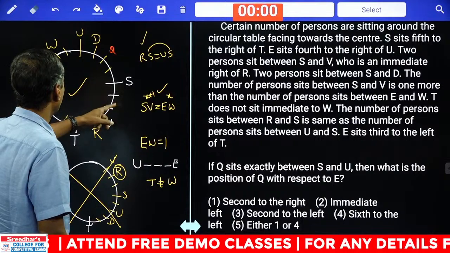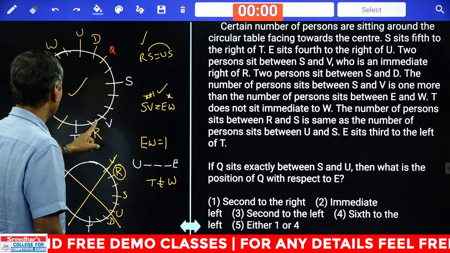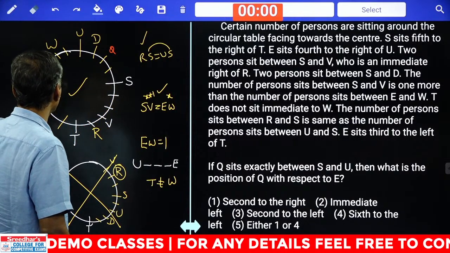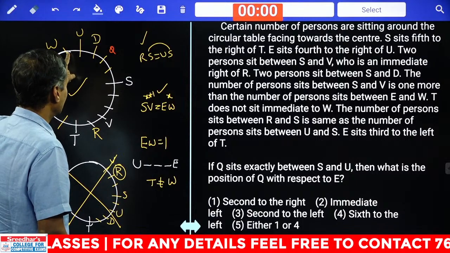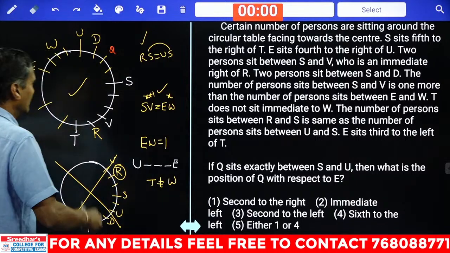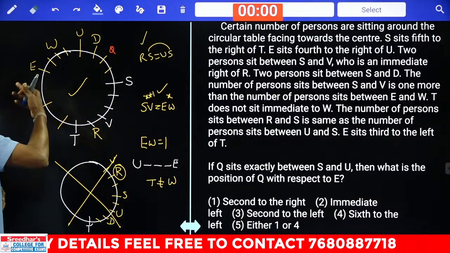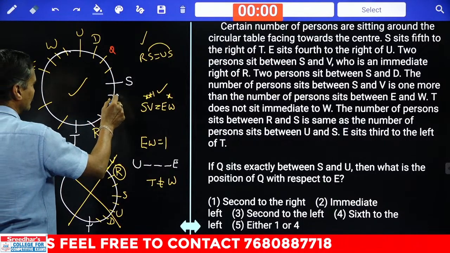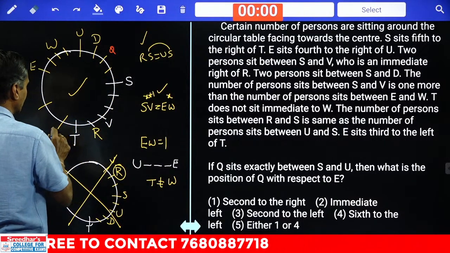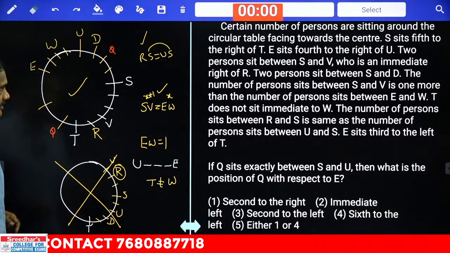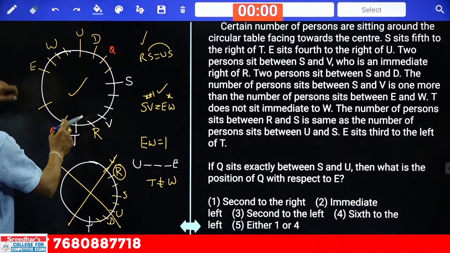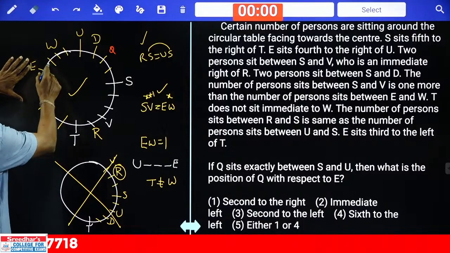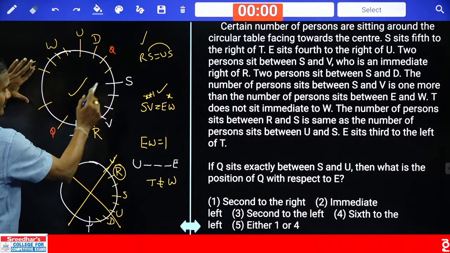Then Q sits exactly between S and U. And here in this case 1, 2, 3, 4, 5, 6, 7, 8, 9, 10, 11. 11 persons were there. Now here this side or this side. In this side 11 means 1, 2, 3, 4, 5, 6. Q will be here. Now Q is exactly between S and U. In between 1, 2, 3, 4, 5 also 1, 2, 3, 4, 5.